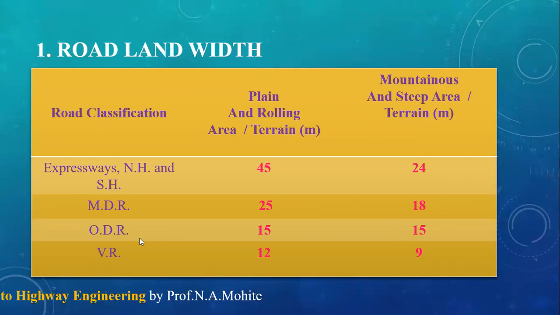For other district roads in plain and rolling area, it should be 15 meters road land width, and the same 15 for mountainous and steep area. Whereas for village roads, it should be 12-meter road land width in plain and rolling terrain, and in mountains and steep area, it should be 9. All these road land widths are as per the IRC only, so they are supposed to be followed.